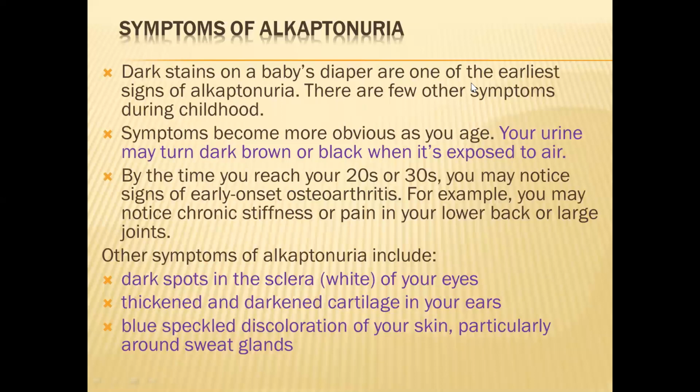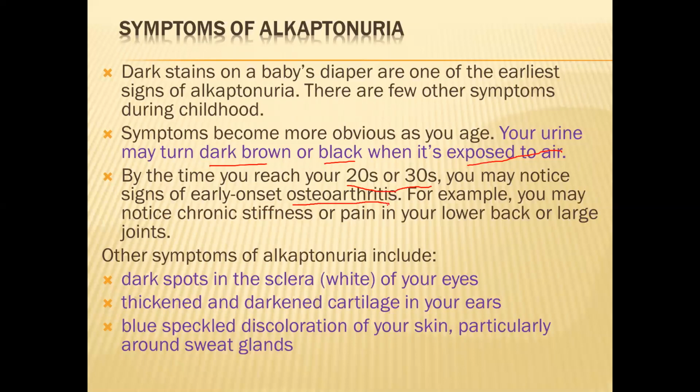So these are the symptoms of alkaptonuria, and dark stains on the baby's diapers are the earliest symptom. Generally we cannot know just by seeing a baby whether that baby is suffering with alkaptonuria. But by seeing the urine, because the urine color will change, we get to know that the baby is suffering with alkaptonuria during childhood. Symptoms become more obvious as you grow. Urine may turn dark brown or black when it is exposed to air. And by the time you reach your 20s or 30s, you may notice early onset of osteoarthritis.